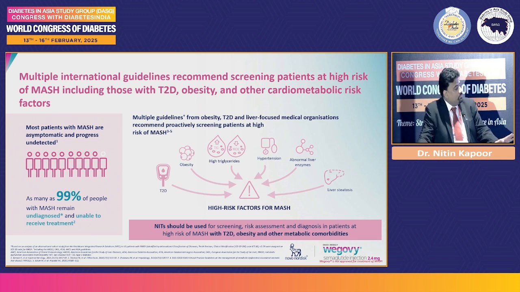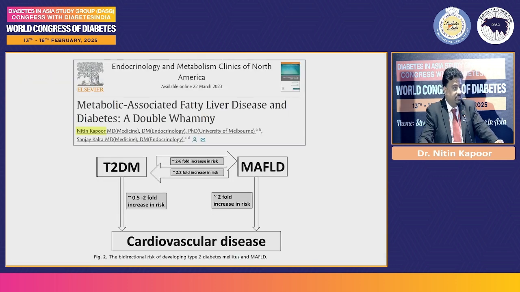High risk includes people with diabetes, people with obesity, those who have high triglycerides, but also hypertension, those who have abnormal liver enzymes, liver steatosis. And it's important to screen not only because diabetes causes increased risk of CVD, not only because diabetes and steatotic liver disease is associated with each other, but you also see the left arm of this angle, which is MASLD itself leads on to a twofold higher risk of developing cardiovascular disease.